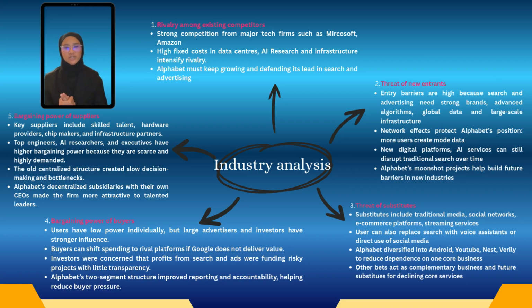Overall, Porter's Five Forces show that Alphabet operates in a highly competitive industry with strong pressure from rivals, buyers, suppliers, substitutes, and future entrants, but its restructuring into Alphabet improved focus, transparency, and strategic flexibility.